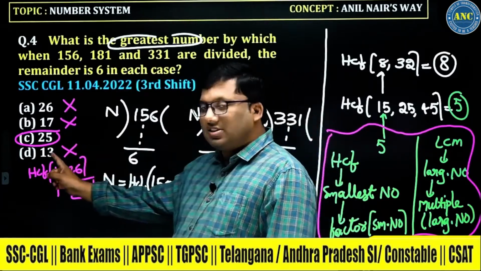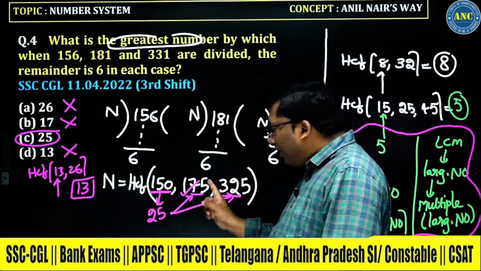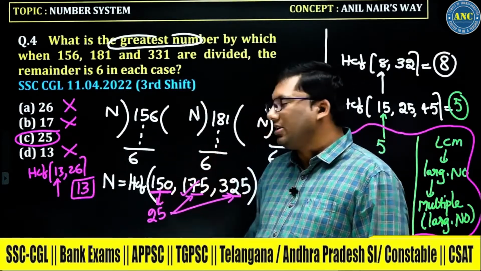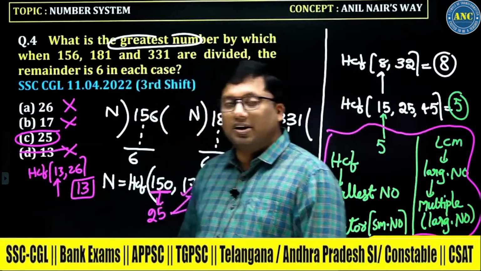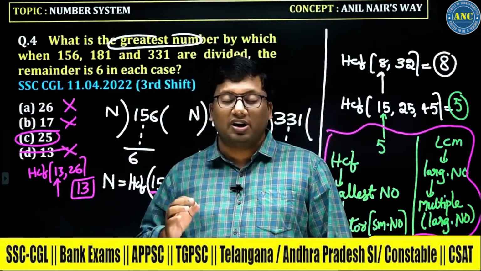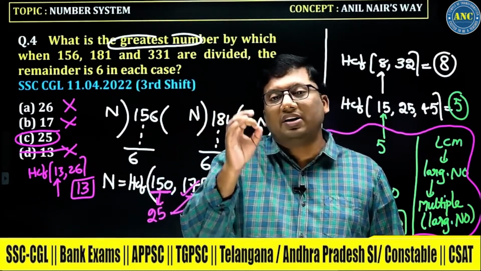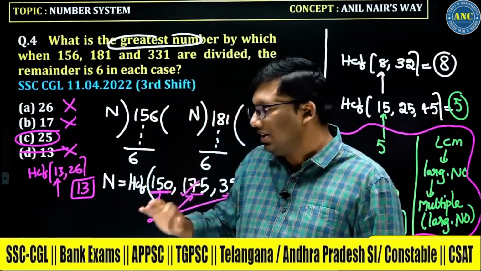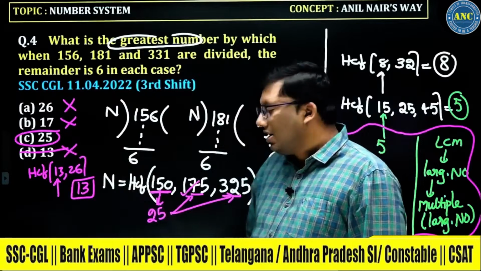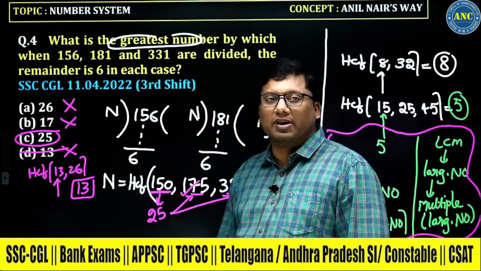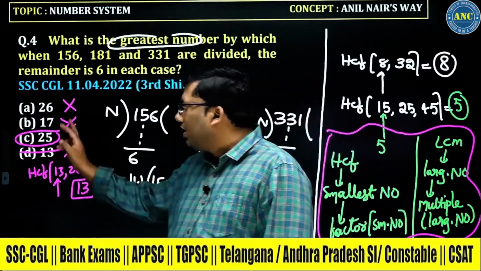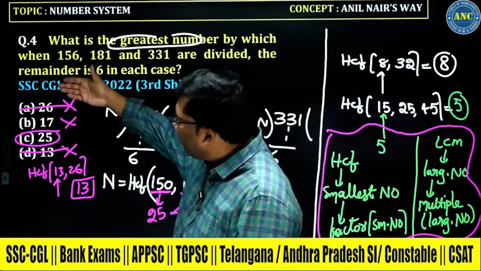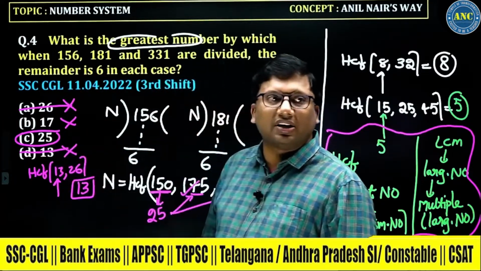If option D is saying 13, every number should be divisible by 13. 150 is not divisible by 13. So 13 is eliminated. Again I am repeating this point. If the answer is 13, all the numbers should be divisible by 13. It is not possible. If 13 is not possible, how will 26 be possible? 26 is derived from 13.